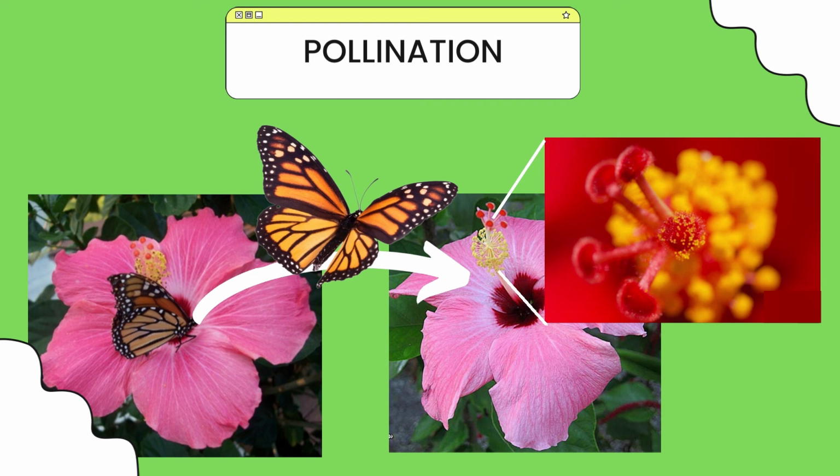Pollens are transported to another flower. As the butterfly flies to another flower that it could find, the pollens are attached to the stigma of another plant, which will initiate the process of fertilization in plants.